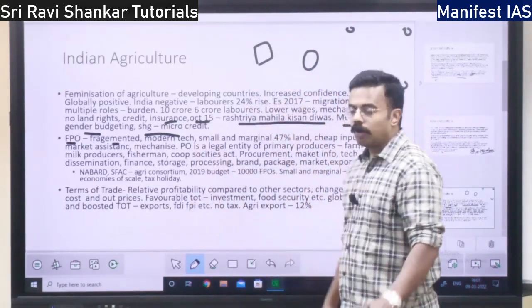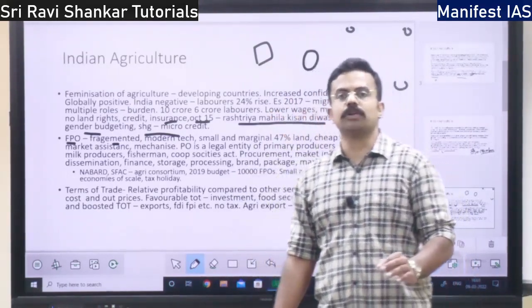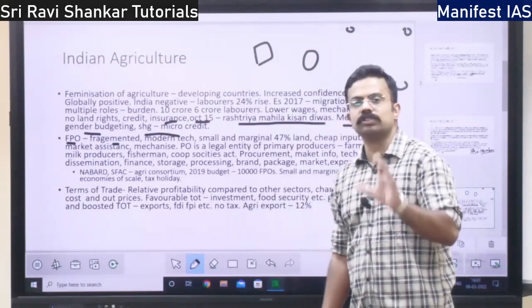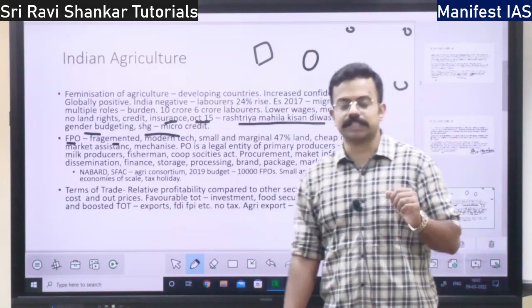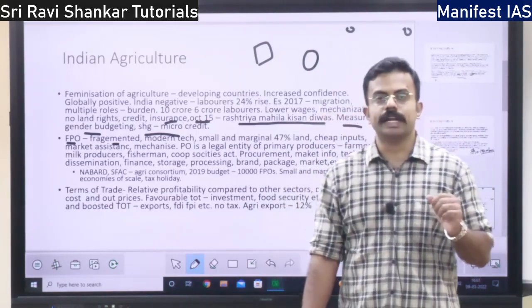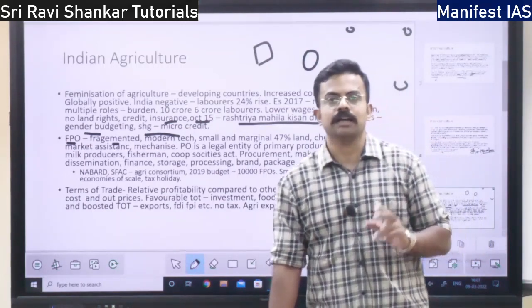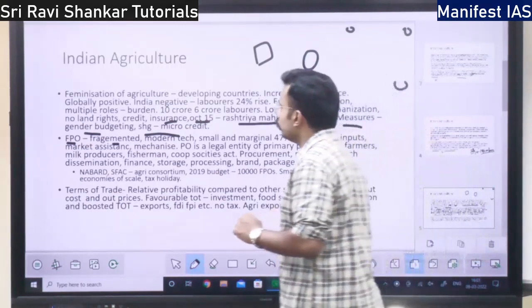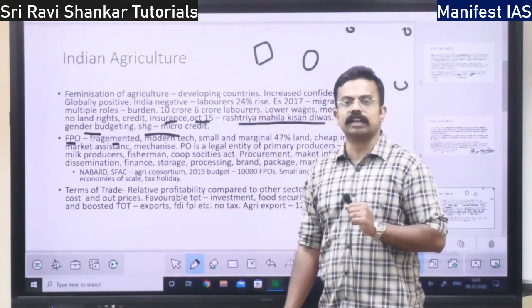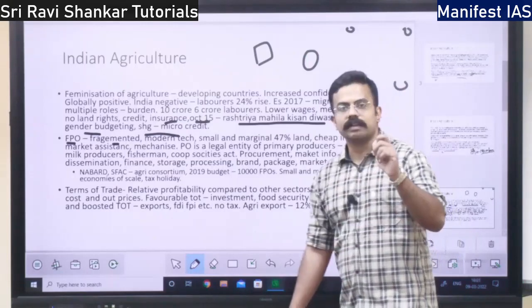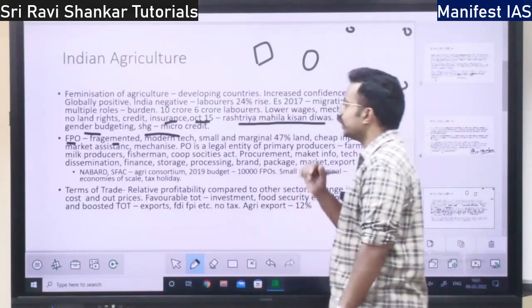If you compare the overall land holding of all the farmers and the individual land holding, actually individually a person holds very less land, right? If you compare it with the Western countries, I told you the example of United States. United States, a farm will be as big as a taluk in India, right? And that will be owned by one single person, one single farmer. Whereas in India, individual farmer will own very small chunk of land. That is the fragmentation of land.